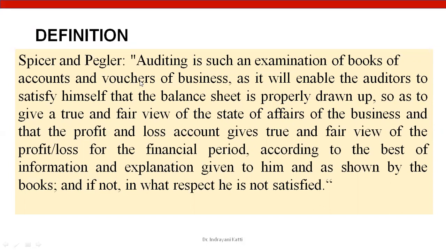So books of accounts as well as vouchers of a business should be examined by an auditor. After watching the documentary evidences, the auditor satisfies himself that the balance sheet is properly drawn up so as to give a true and fair view of the state of affairs of the business, and that the profit and loss account gives a true and fair view of the profit or loss for the financial period.